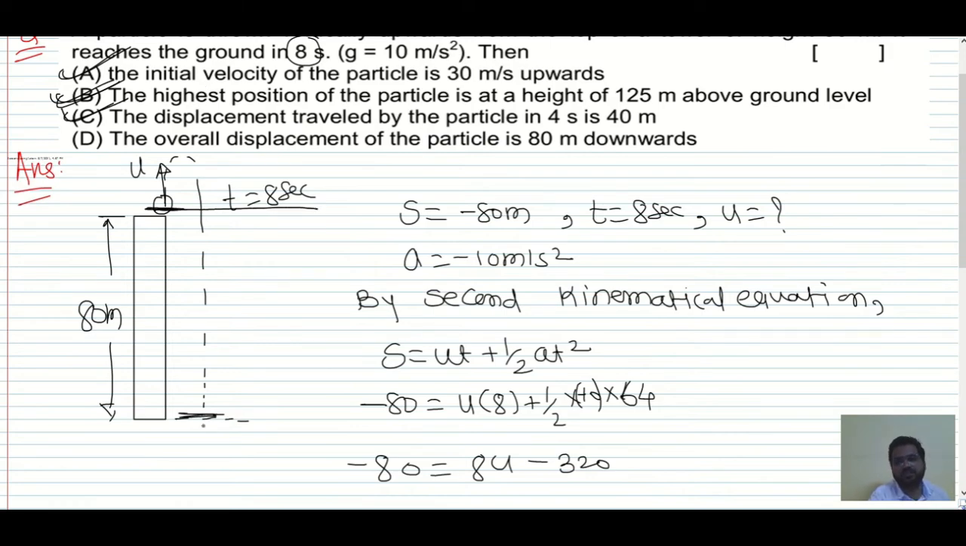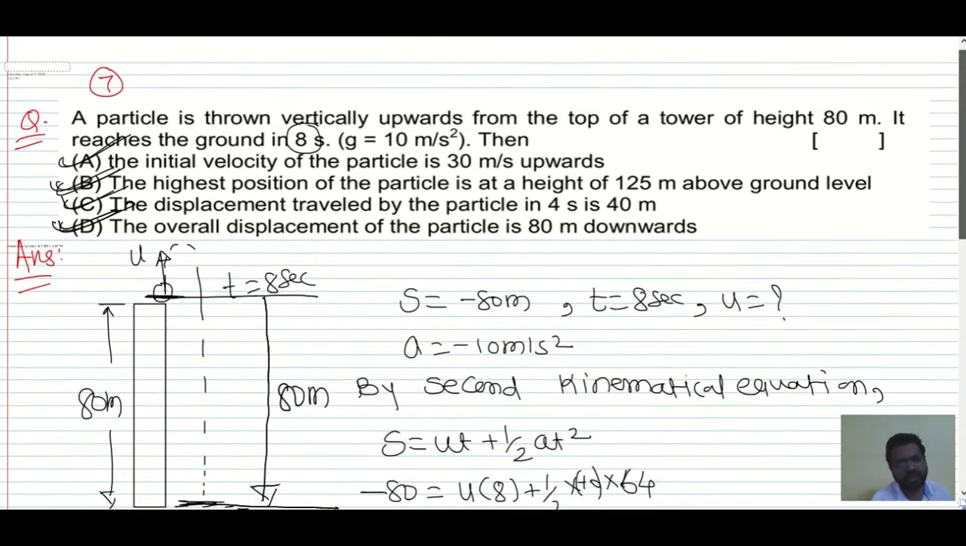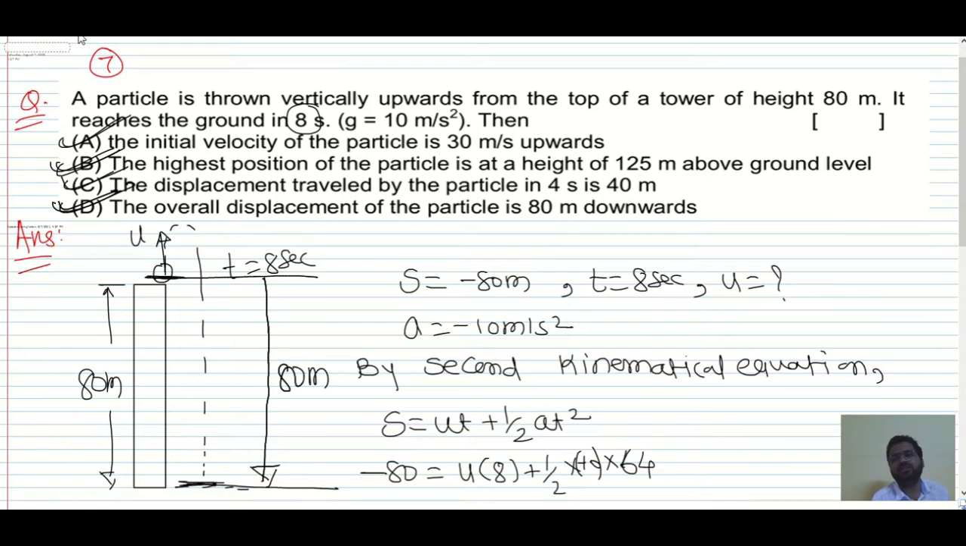And the overall displacement of the particle is 80 meter downward. Initial position is this one, final position is this one. 80 meter in which direction? Downward direction. So D is also a correct option. I hope this is clear. So this is the 7th question which we have.